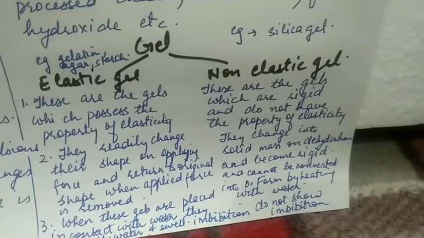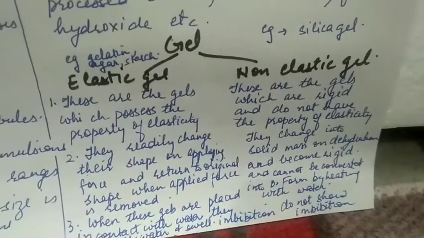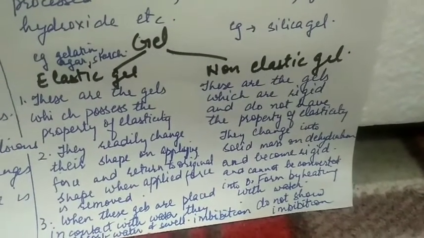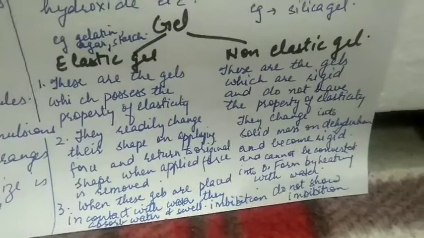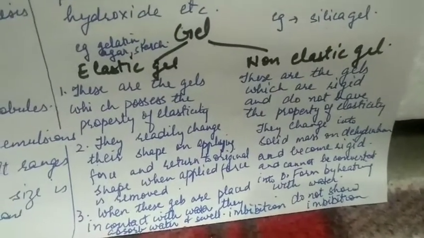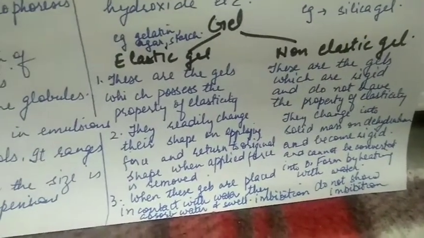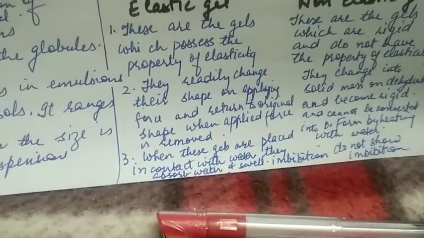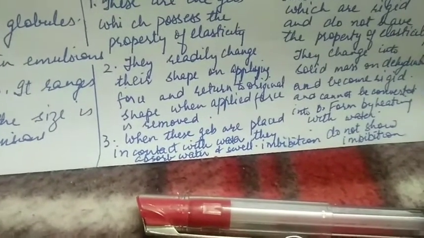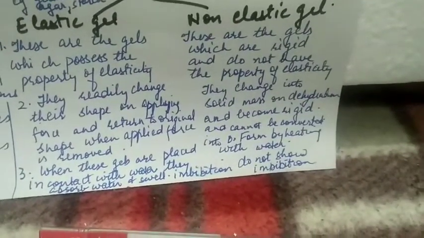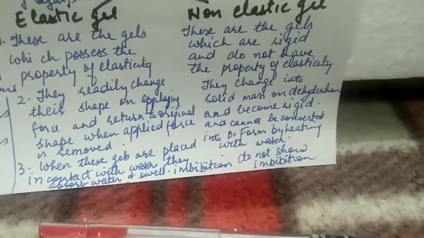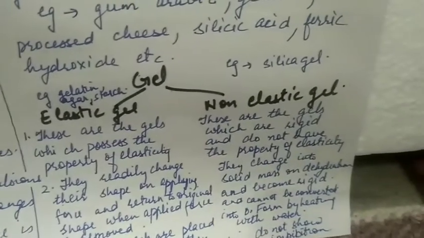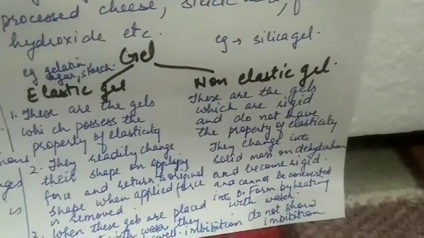Elastic gels readily change their shape on applying force and return to original shape when applied force is removed. The non-elastic gels change into solid mass on dehydration and become rigid and cannot be converted back into original form by heating with water. When elastic gels are placed in contact with water, they absorb water and swell. This is called imbibition. Whereas the non-elastic gels do not show imbibition. Examples of elastic gel are gelatin, agar and starch, whereas non-elastic gel example is silica gel.